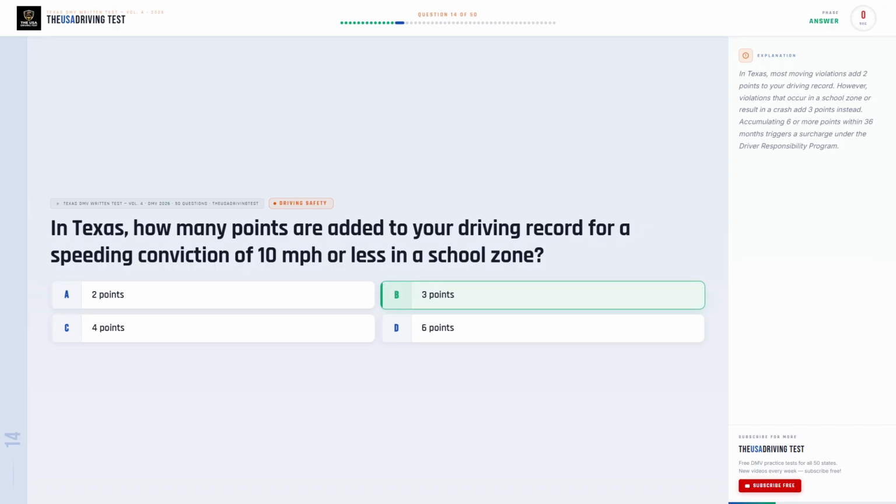The correct answer is B. 3 points. In Texas, most moving violations add 2 points to your driving record. However, violations that occur in a school zone or result in a crash add 3 points instead. Accumulating 6 or more points within 36 months triggers a surcharge under the Driver Responsibility Program.